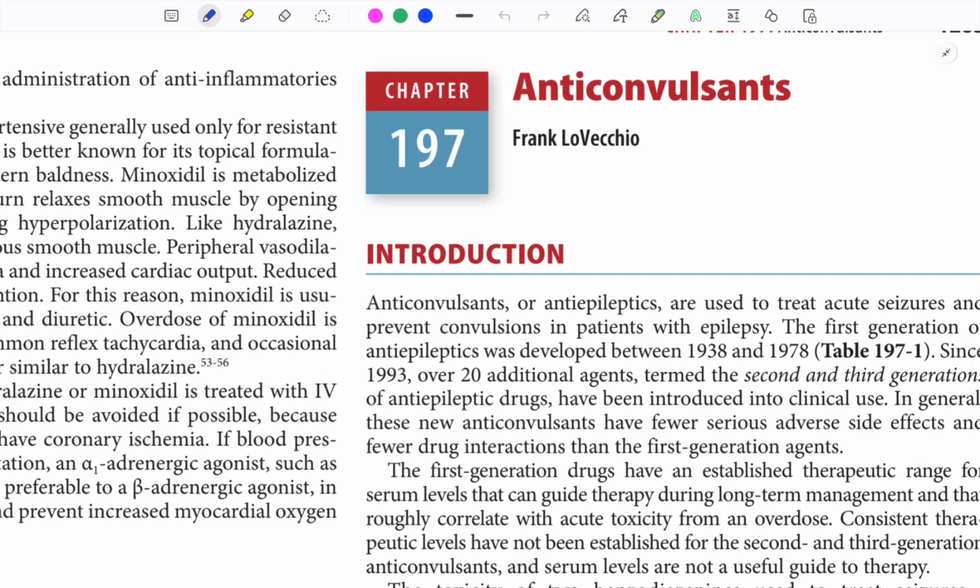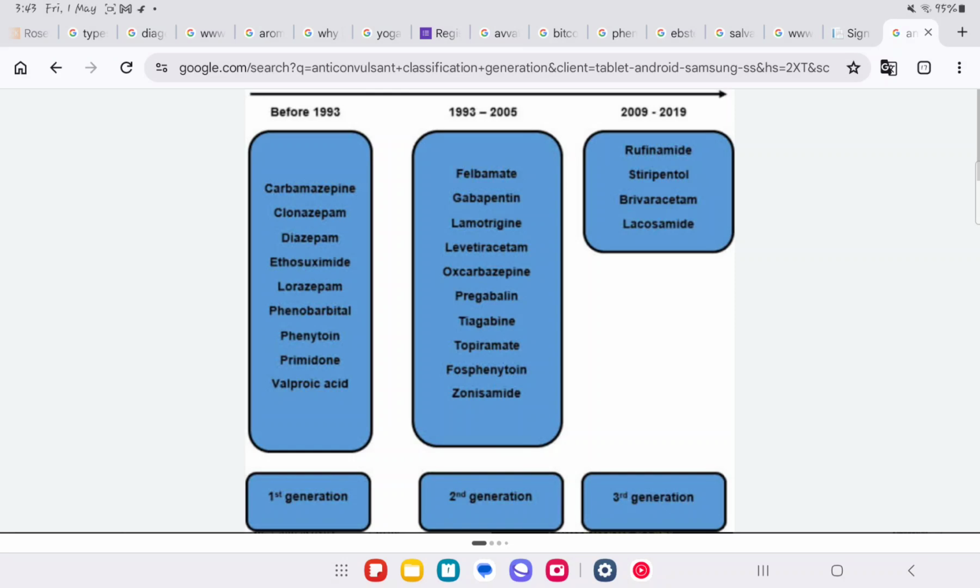What else is discussed? This chapter reviews the rest. What are the classifications of anticonvulsants? The first generation are carbamazepine, clonazepam, diazepam, lorazepam, phenobarbital, phenytoin, primidone, valproate. The second generation are gabapentin, lamotrigine, levetiracetam, pregabalin, topiramate, fosphenytoin. And the third generation are stiripentol, brivaracetam and lacosamide.